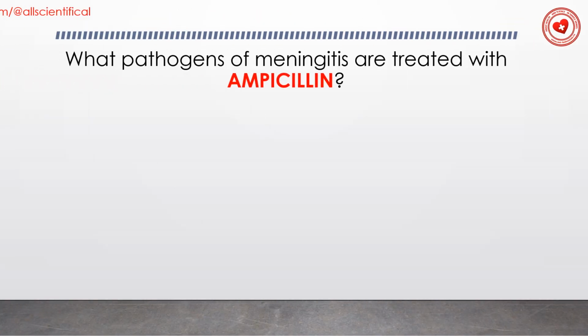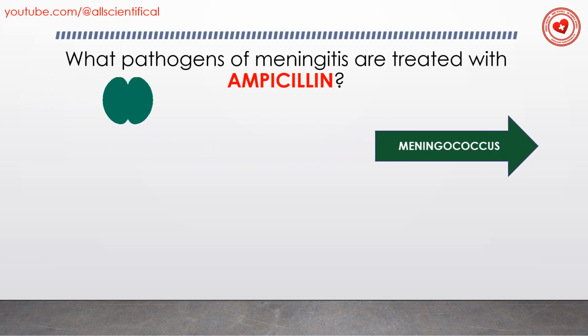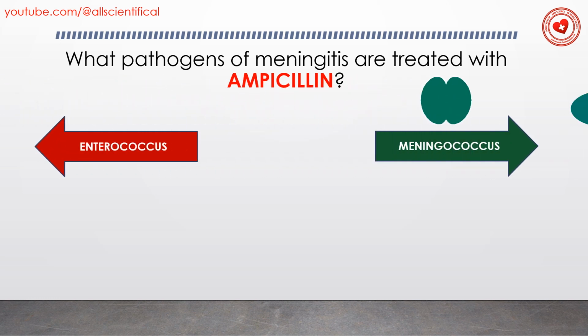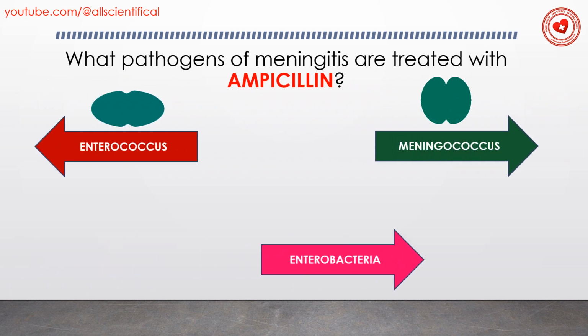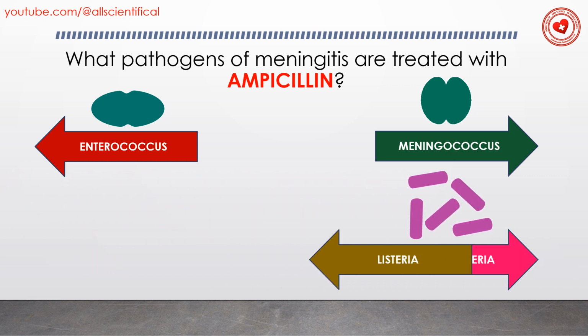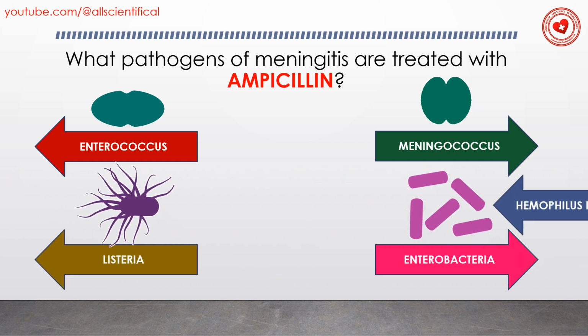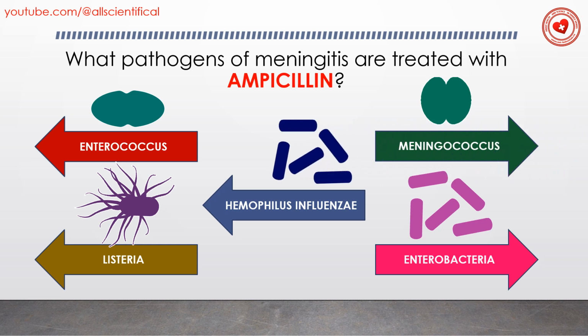What pathogens of meningitis are treated with ampicillin? It is effective in some forms of meningitis, especially those caused by meningococcus, enterococcus, Listeria, various enterobacteria, and Haemophilus influenzae.